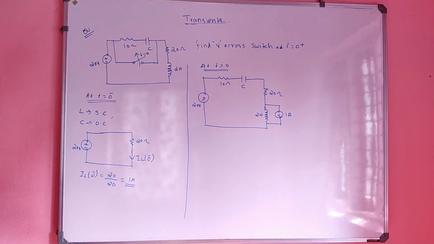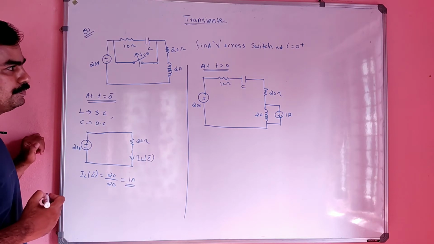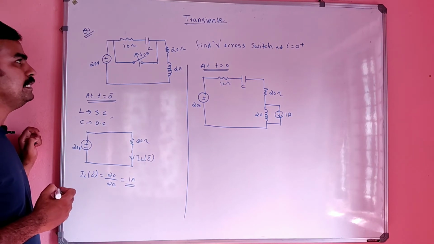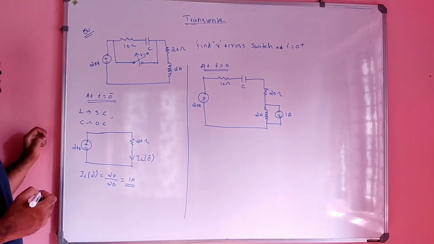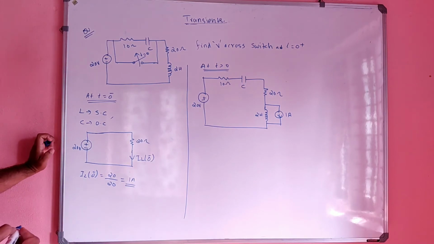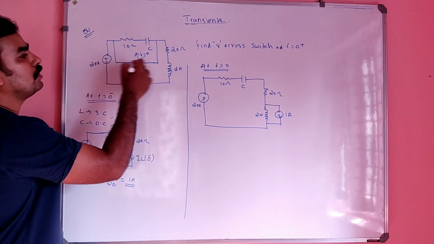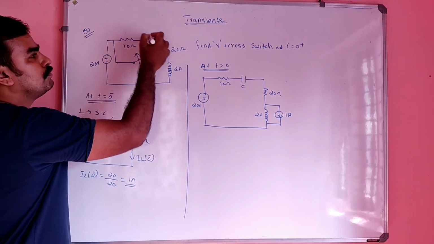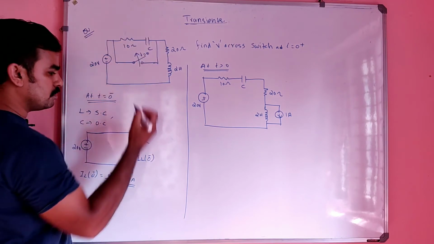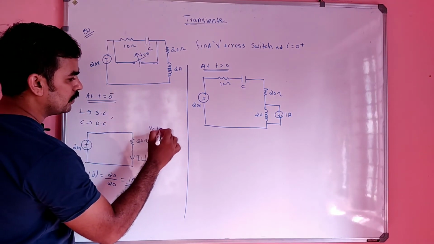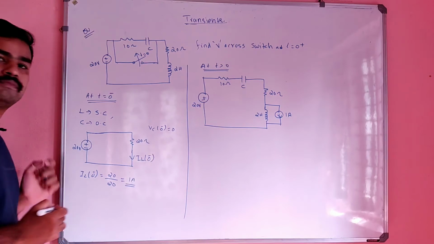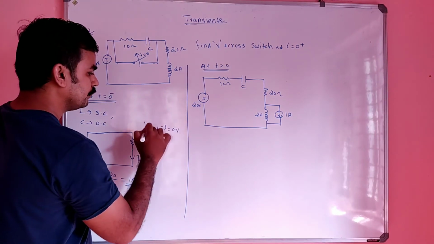So this is the circuit at t greater than 0. One more thing you have to note here: since it is shorted, the initial voltage across the capacitor is also 0 volt. Very, very important.